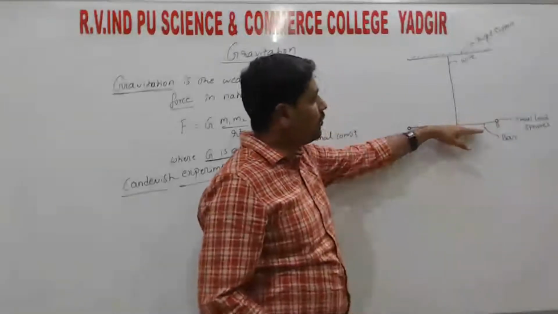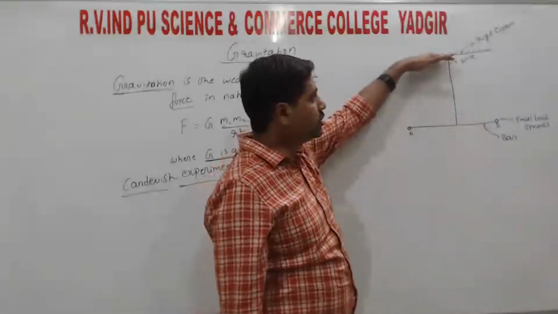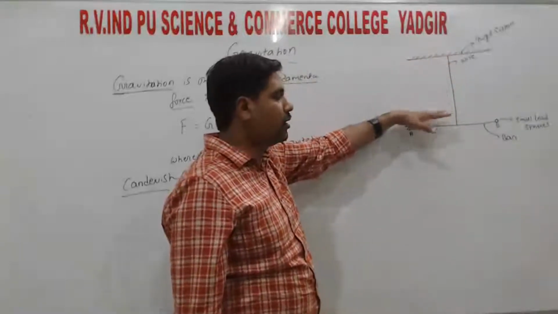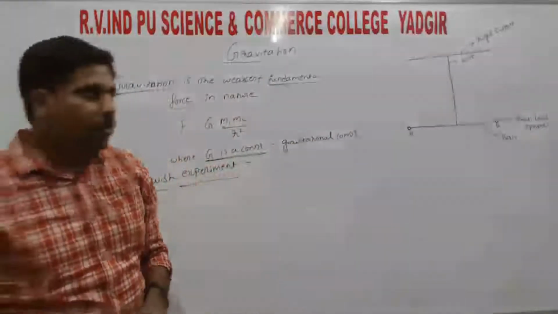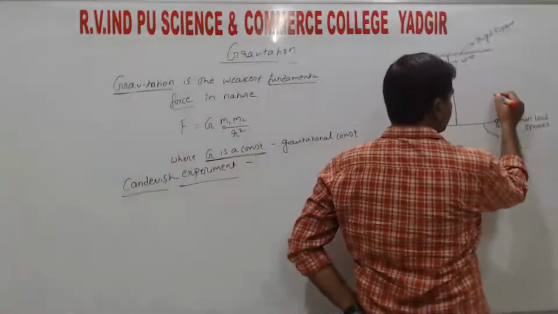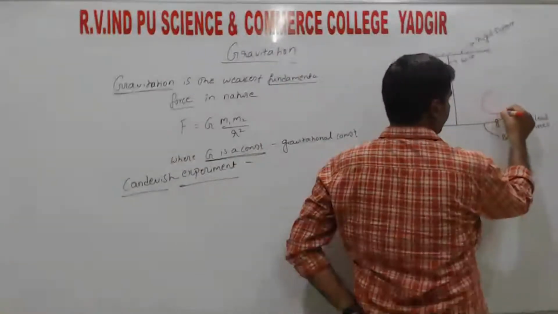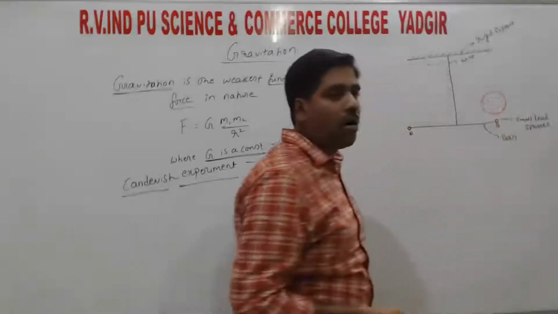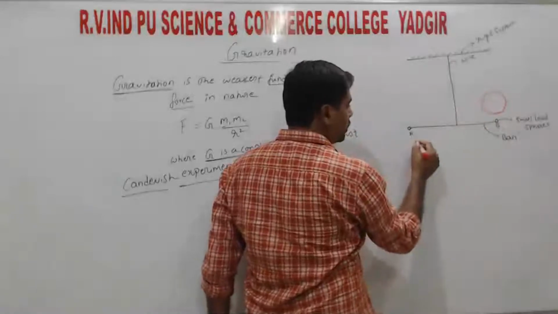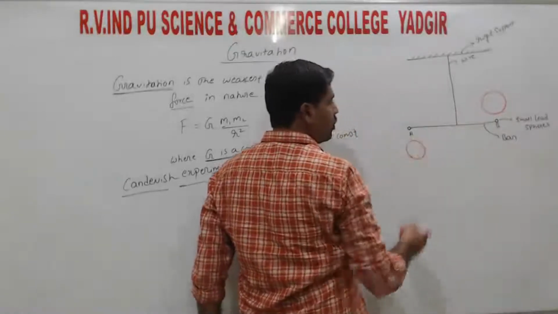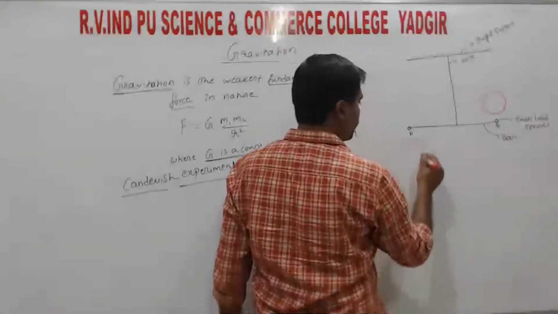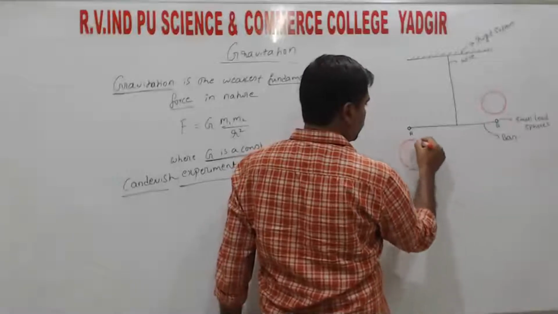Next, he freely suspends it from the rigid support, that means he hangs it. Next he considered two more large lead balls, that means lead spheres, placed in the opposite direction. One lead ball is placed here and another one opposite, and both should be the same size.